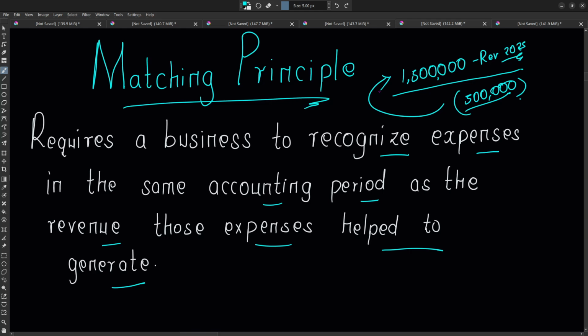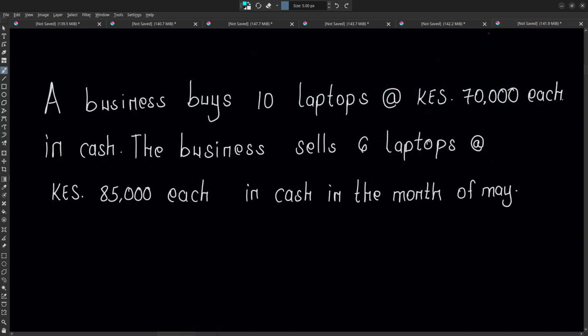As long as they were used in generating this revenue, then they need to be recognized in the same accounting period so that the profit that we are saying we have incurred is fair to say, okay, this is what we incurred, this is what we've earned, this is the profit, okay? So let us look at a practical example to understand what we mean by this.